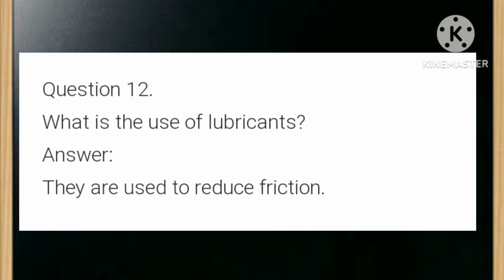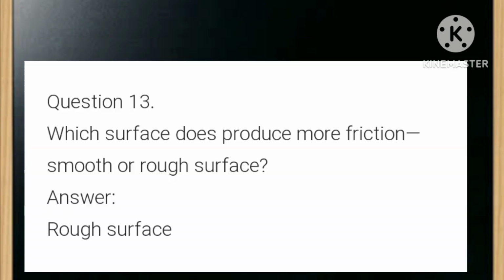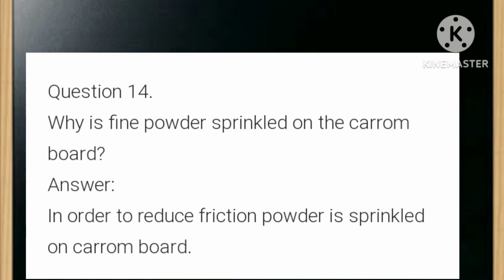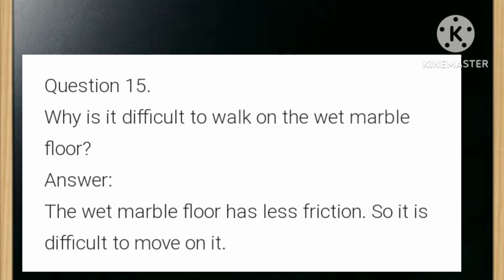What is the use of lubricants? Answer is they are used to reduce friction. Which surface produces more friction, smooth or rough surface? The answer is rough surface. Why is fine powder sprinkled on the carom board? Answer is in order to reduce friction, powder is sprinkled on the carom board. Why is it difficult to walk on the wet marble floor? The answer is the wet marble floor has less friction, so it is difficult to move on it.